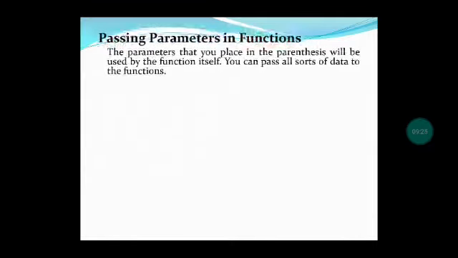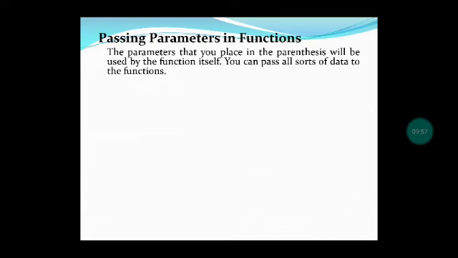Next we will see how to pass the parameters in a function. I already said, def, function name. Inside the parenthesis, parameters are there. We can give more than one parameter there. Those parameters can be passed. That is called parameter passing. You can pass parameters of all sorts of data. We can pass either a string or integer or float.